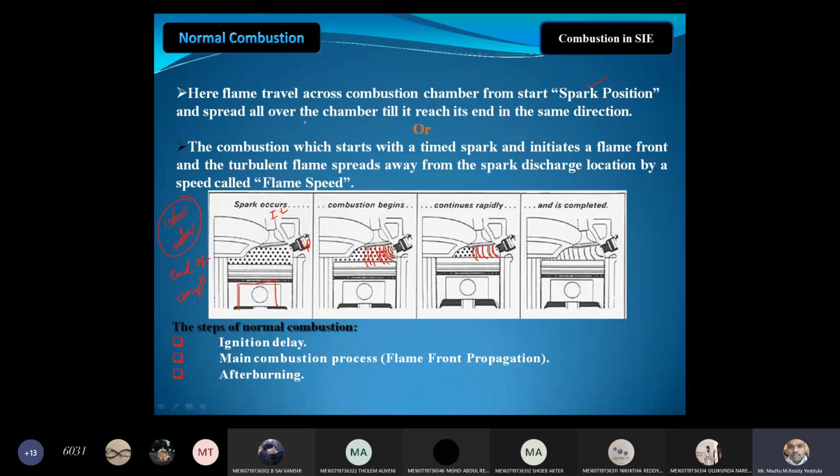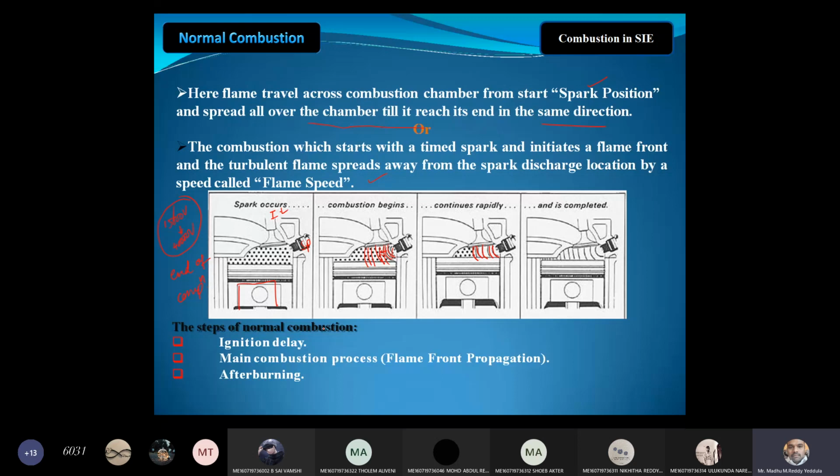The combustion starts with a timed spark and initiates a flame front, and the turbulent flame spreads away from the spark discharge location at a speed called flame speed. The speed at which this flame front travels from the spark plug end to the combustion chamber end is called its flame speed. I will discuss this in the next slides.